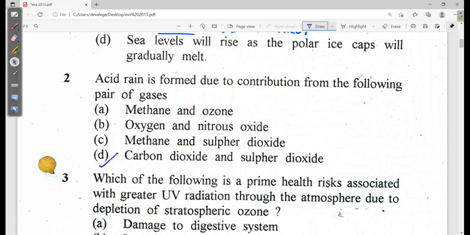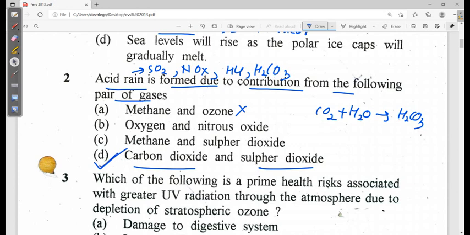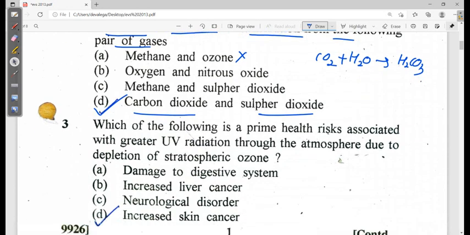Now next is, acid rain is formed due to the contribution from the following gases: methane and ozone? No. See, basically for acid rain you have sulfur dioxide, you have nitrogen oxides, you have HCl, right? And you may also have carbonic acid. So you have to look for these combinations. Carbon dioxide is there. Yes. See, when carbon dioxide is there, it combines with water and produces carbonic acid. Okay, so carbon dioxide and sulfur dioxide I have already written here, already marked by the student. That is, option D is the correct one. Okay, two questions are very easy.